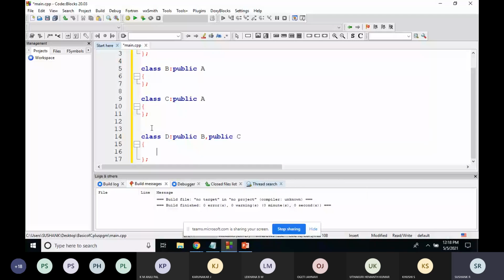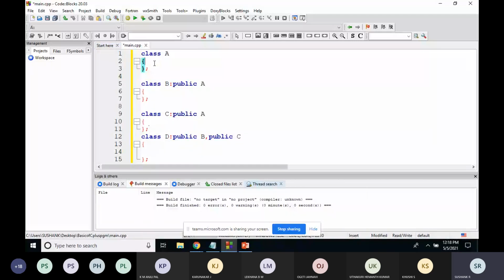For example, class A contains some common function, and that common function is shared among B and C. So whenever D uses an inheritance relationship with B and C, the function which is there in A is available to class B and also to class C. And if there is any common functionality between B and C, both the functions will be available to class D, thereby creating some confusion or ambiguity.